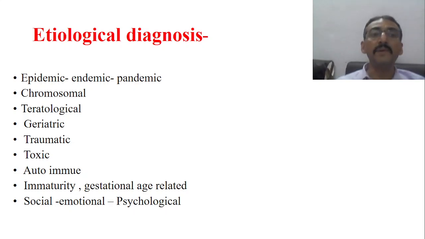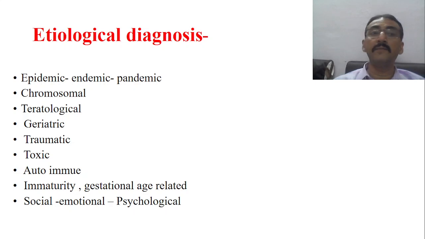The disease may be epidemic, endemic, sporadic, or even pandemic. The disease may be chromosomal. Suppose in the family history you find something very special, where they are telling you that so many members of the family are suffering from a similar type of illness.